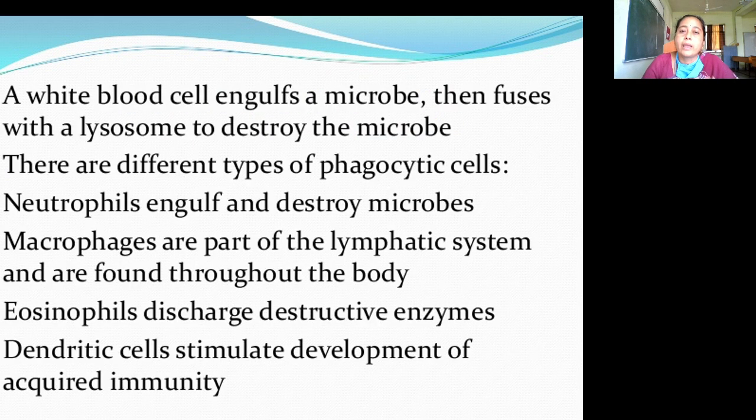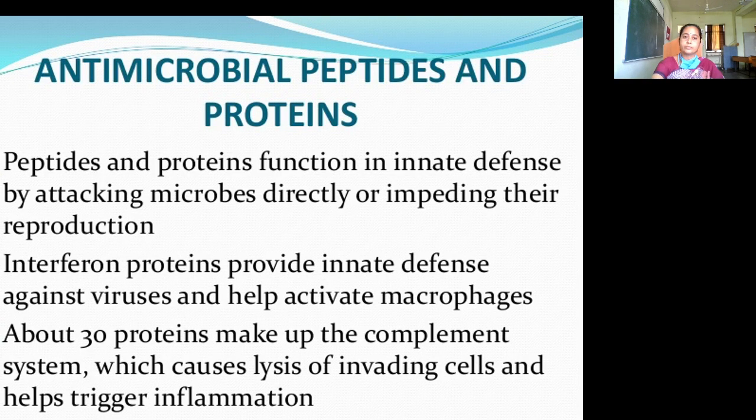White blood cells engulf a microbe, then fuse with a lysosome to destroy the microbe. There are different types of phagocytic cells. Neutrophils engulf and destroy microbes. Macrophages are part of the lymphatic system and are found throughout the body. Eosinophils discharge destructive enzymes. Dendritic cells stimulate development of acquired immunity.